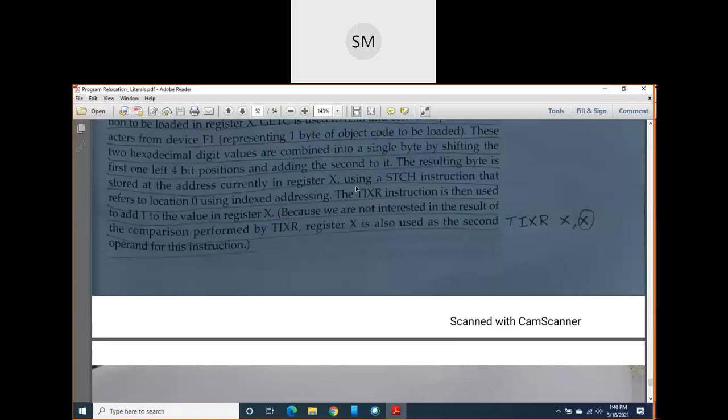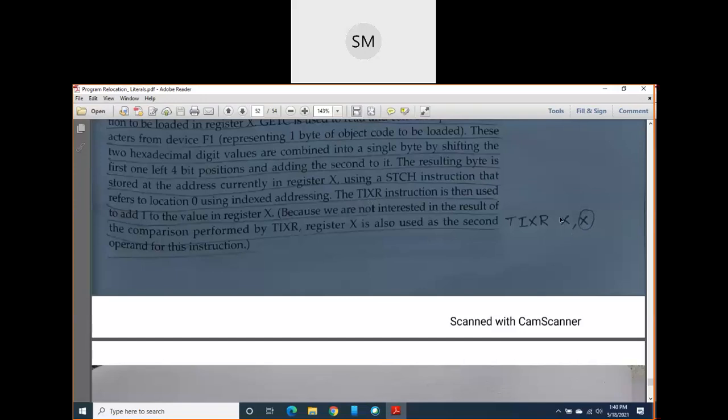Because of that I have written TIXR here instead of TIX. I already told you the difference between TIX and TIXR. Since we are not going to compare the value of X with any other register, in this TIXR instruction I have taken the same X once again as the second operand.